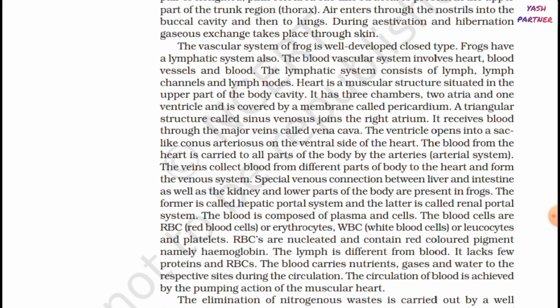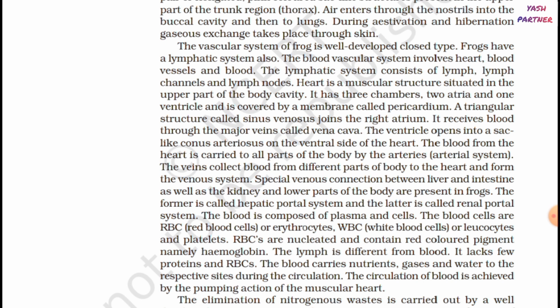Special venous connection between liver and intestine as well as the kidney and lower parts of the body are present in frogs. The former is called hepatic portal system and the latter is called renal portal system. The blood is composed of plasma and cells. The blood cells are RBC, red blood cells or erythrocytes, WBC, white blood cells or leukocytes, and platelets. RBCs are nucleated and contain red colored pigment, namely hemoglobin.